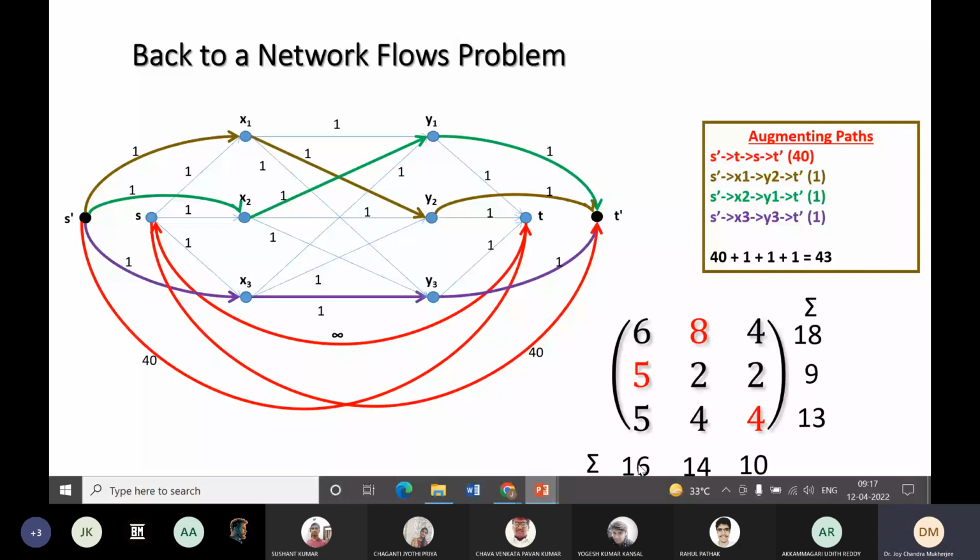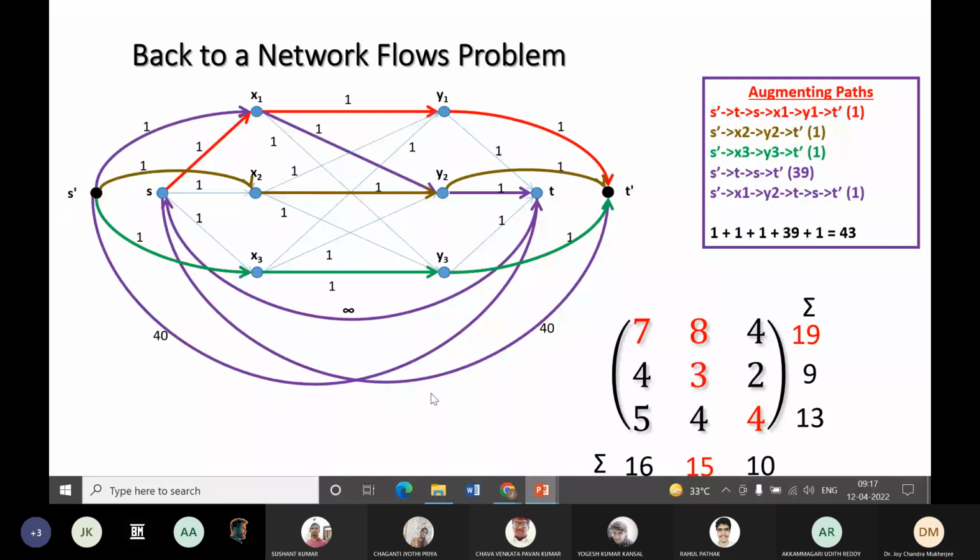Okay, so this is not the unique way we can create the augmenting path. There are other ways of finding an augmenting path also. Since there are other ways also, other solutions exist for this problem. Let's see another solution. Okay, say for example, the first path is this red path.